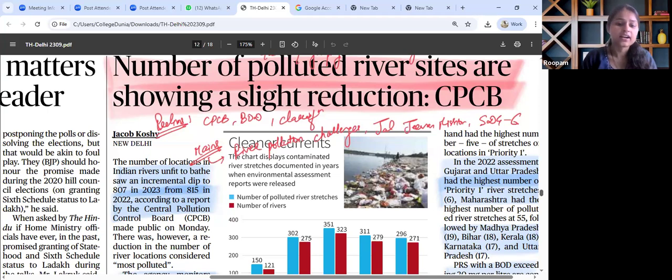So in this manner, this particular article is to be holistically seen, read and revised.